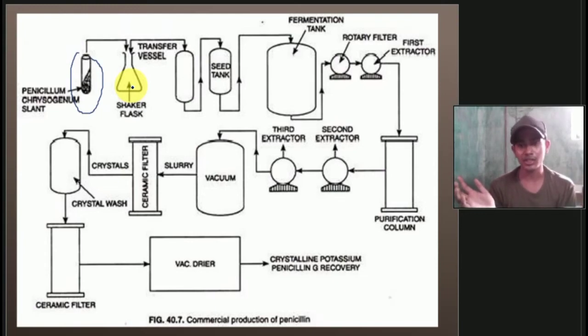Then there is a purification column, where the second and third extraction work. Then there is a vacuum which provides slurry to the ceramic filter. Then from the ceramic filter to the crystal filter. Then there is a washing of crystals. Then it's transferred to the ceramic filters. Then it is transferred to the vacuum dryer. And after that, we obtain the crystalline potassium penicillin G, which is a beta lactam antibiotic.